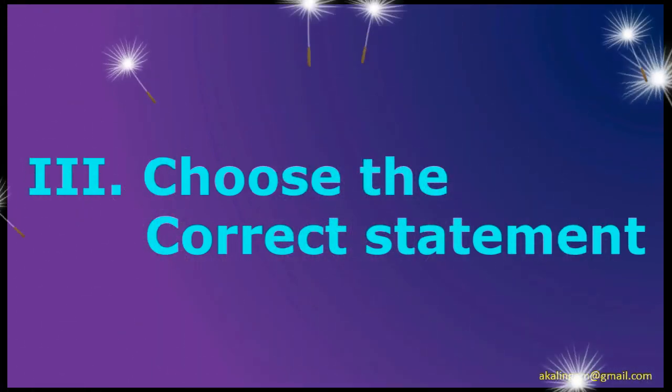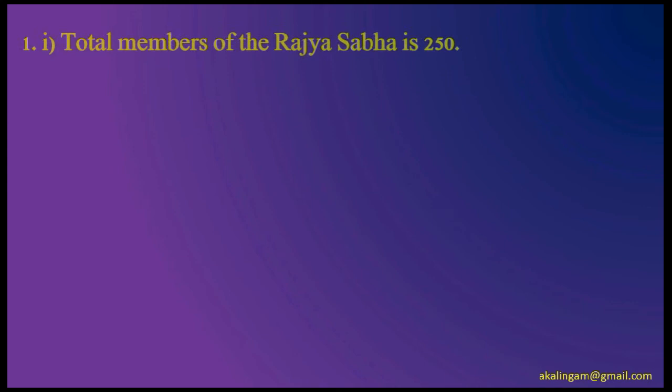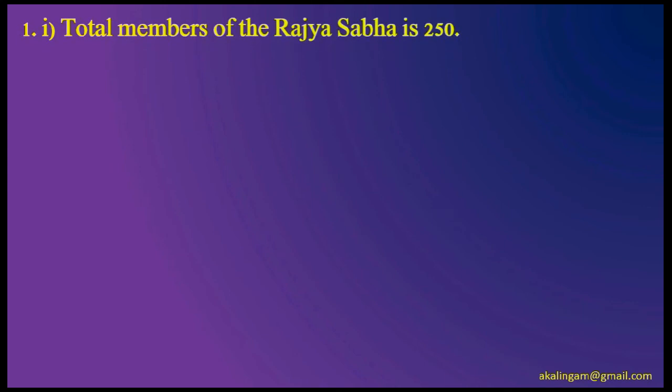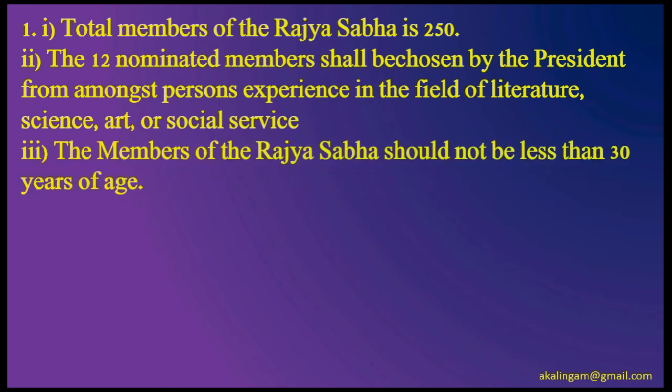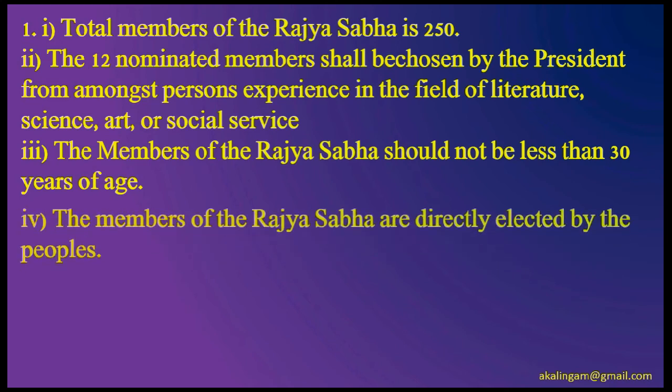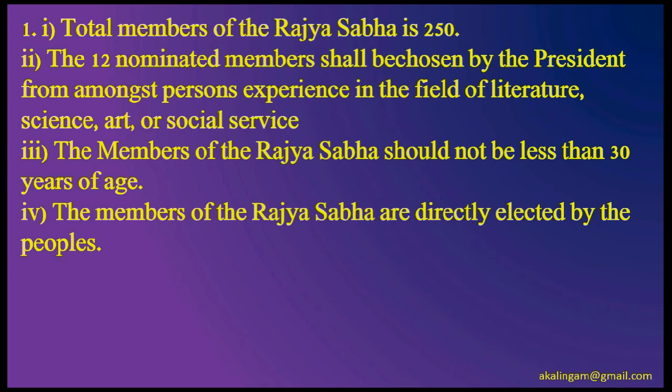Third Roman letter, choose the correct statement. Question number 1. First, total members of Rajya Sabha is 250. Second, the 12 nominated members shall be chosen by the President from amongst persons experienced in the field of literature, science, art or social service. Third, the members of Rajya Sabha should not be less than 30 years of age. Fourth, the members of Rajya Sabha are directly elected by the people.